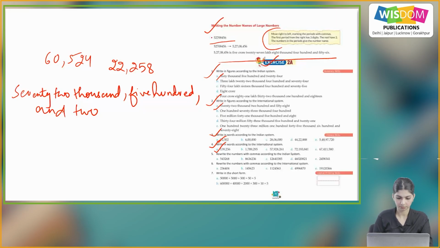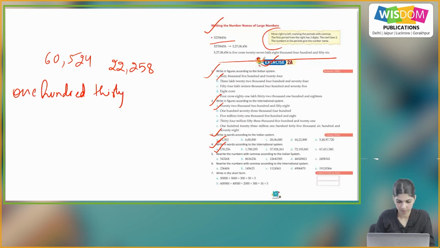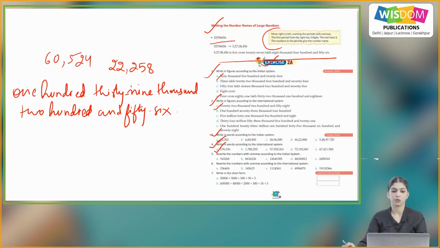So we'll write it as, so the number name is 139,256. So similarly, you will do the rest of the parts on your own.